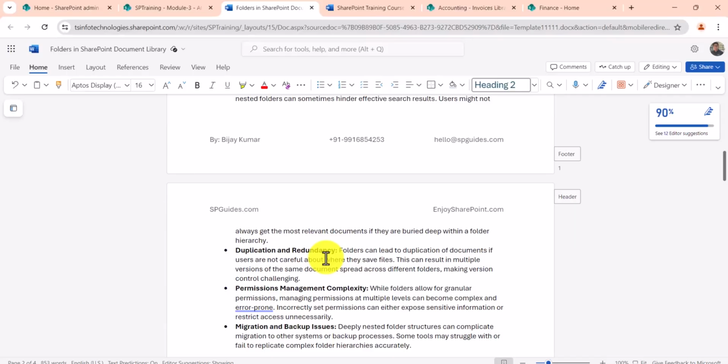So when you have a large number of folders, subfolders, nested folders, with time it will be very difficult to manage things, and there will be duplicate records.